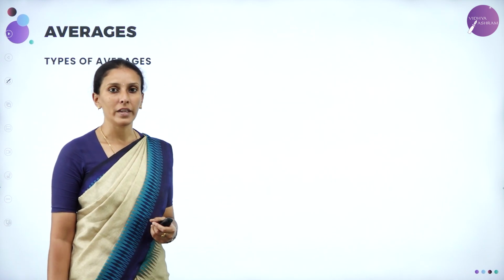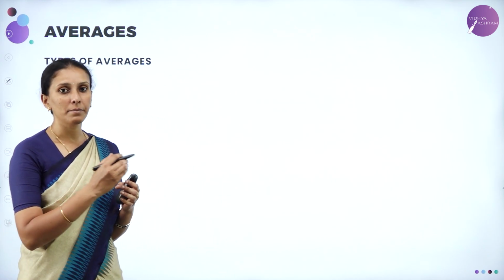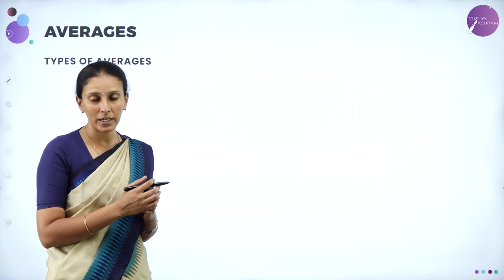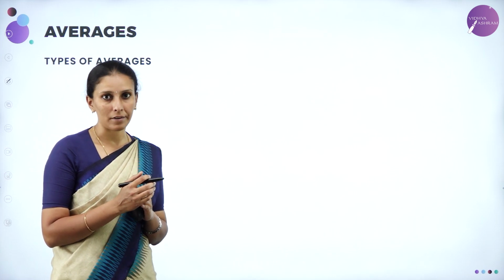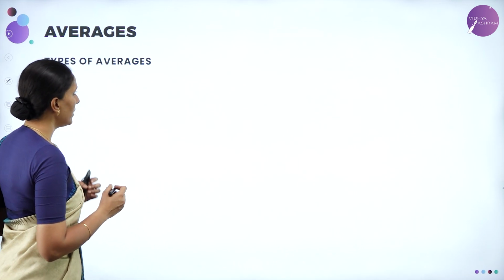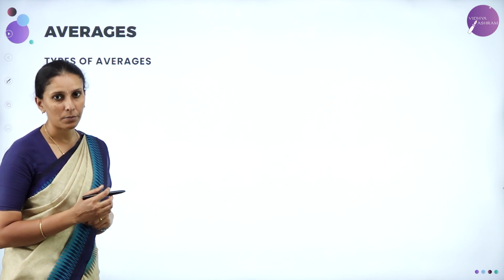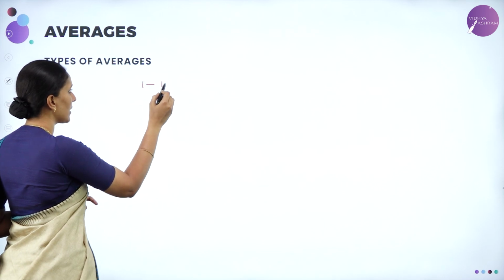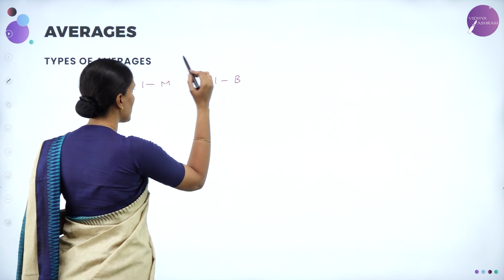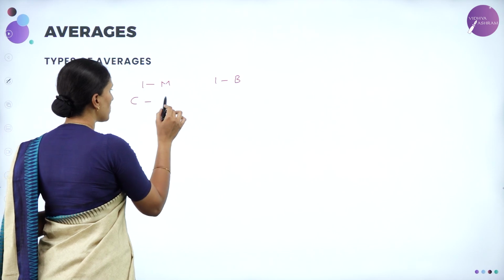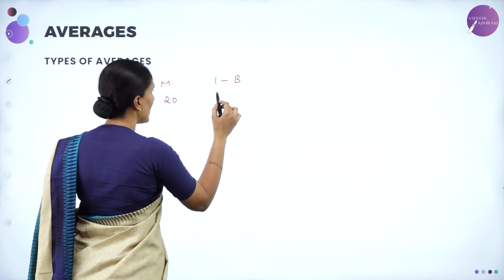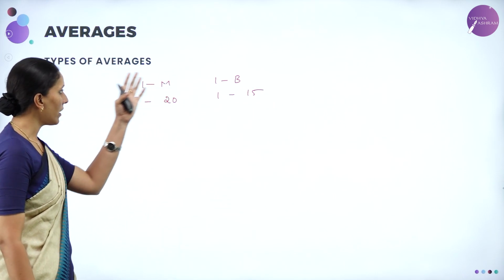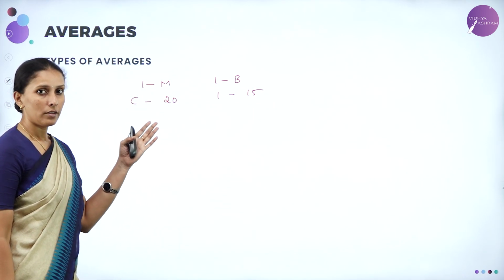The next is the weighted average. When all the observations are not of the same weightage or not given equal importance, the weighted average is calculated. Assume that a student has one mathematics textbook and one business studies textbook. The cost of the maths book was 20 rupees and the cost of the business book was 15 rupees. What is the average cost of these 2 books?